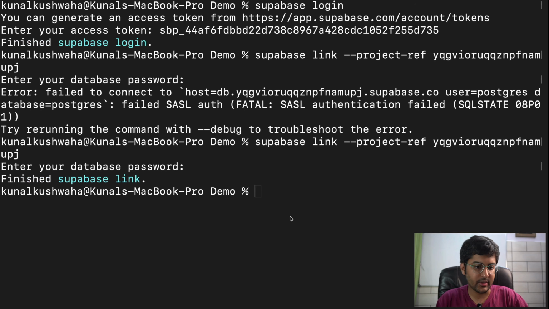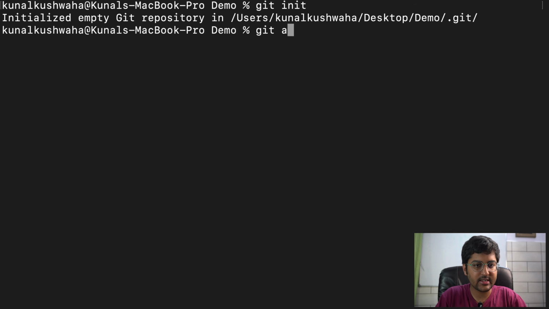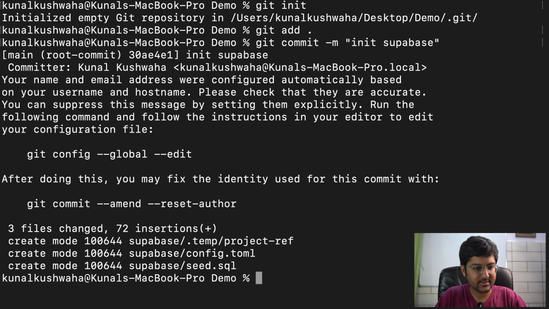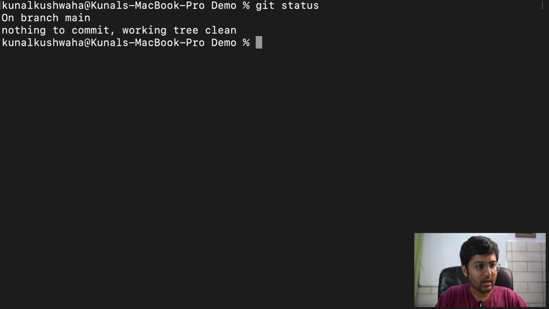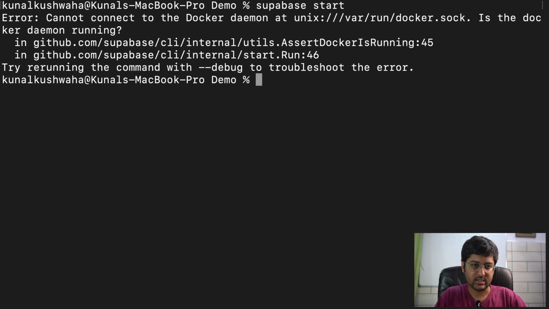Okay, now what we're going to do is create a Git repository and commit these changes. I'm going to say git add ., git commit -m init supabase. Okay, and after this we're going to say supabase start.